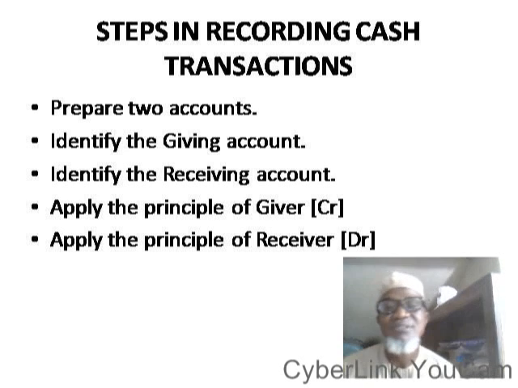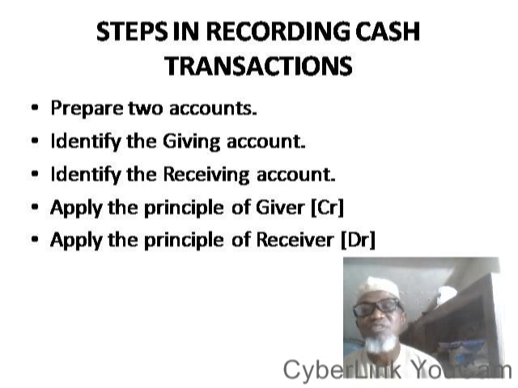Cash transactions. When I say cash transaction, I mean a means of payment that occurs as payment immediately. So the first one is preparing two accounts. The second one is identify the given account. The third one is identify the receiving account, while the fourth one is the principle of the giver, and the last one is the principle of the receiver. That is, inshallah, where we are going to stop for today's topic and today's lesson.